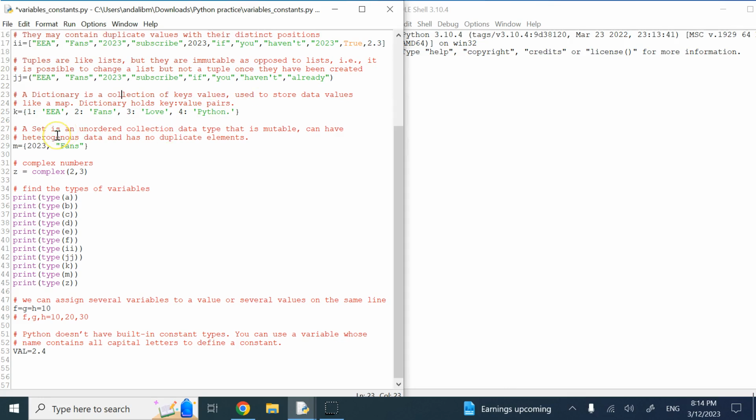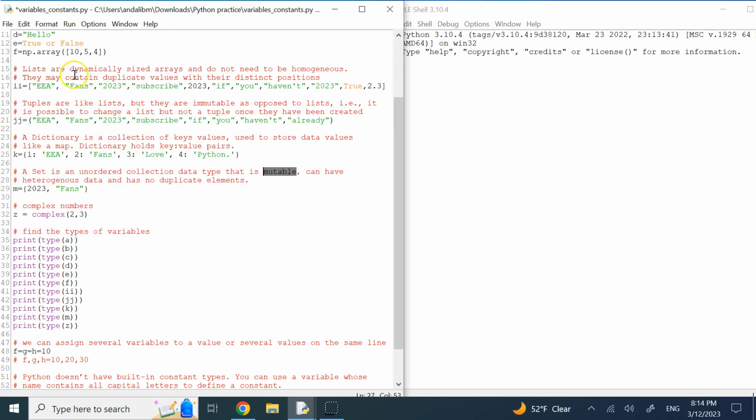And then we have sets that are unordered. So the order does not matter. Like this, I'm not going to call entry 0, this I'm not going to call entry 1, and so on. They cannot hold duplicate data. They can hold heterogeneous data, and they are mutable, which means you can change them after they are created, just like a list or a dictionary. So list, dictionaries and sets, you can change them after you create them.